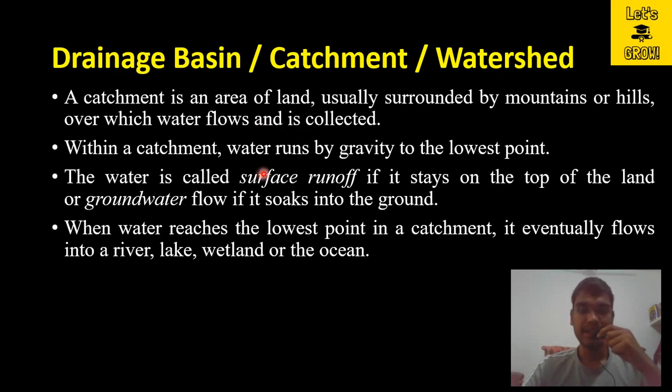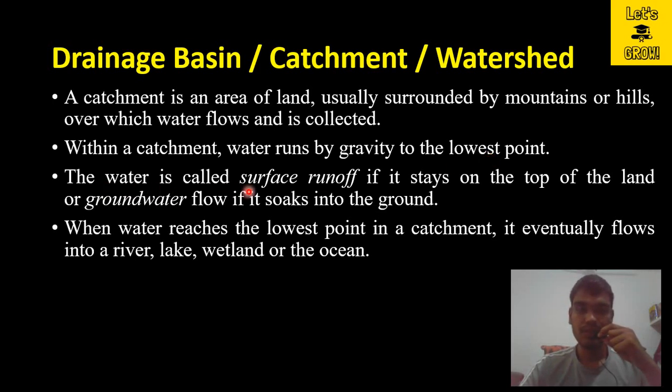Within a catchment, water runs by gravity to the lowest point. As we know the property of water, water or any liquid always flows from higher elevation to lower elevation. So if we look at the catchment boundary, it is surrounded by the mountains or hills. Water will start flowing over the mountains and later reach the plain region, and it will reach the lowest point of the catchment where you can collect all the water.